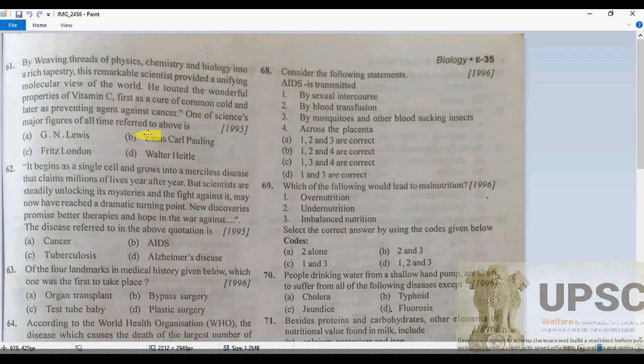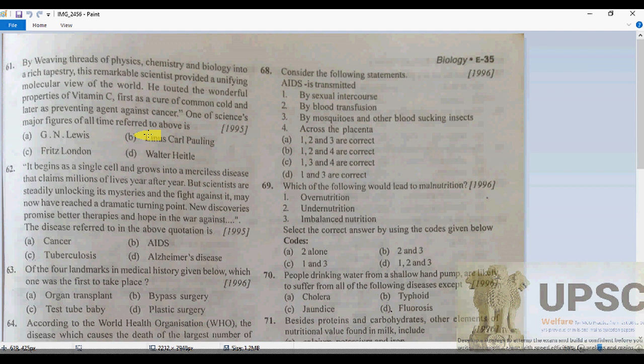Number 61. By weaving the threads of physics, chemistry and biology into one tapestry is remarkable. Scientists improved, of course, by unifying the molecular views of the world. He touted the wonderful properties of vitamin C, first as a cure for the common cold and largely as a preventive agent against cancer.